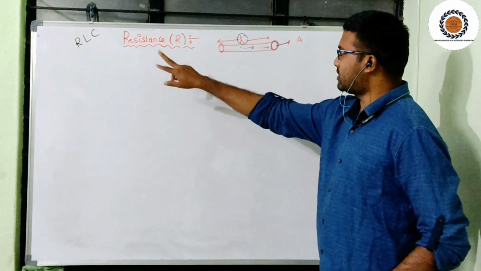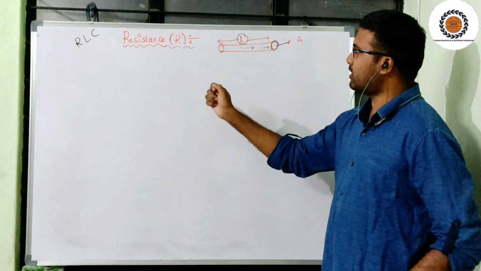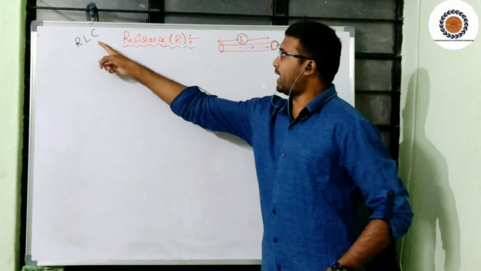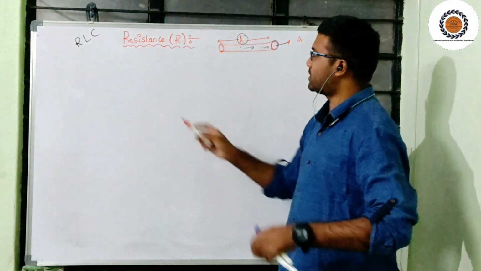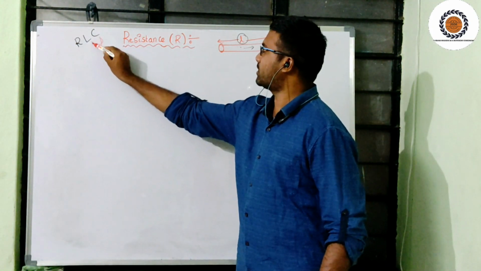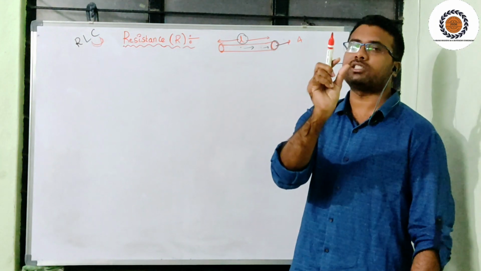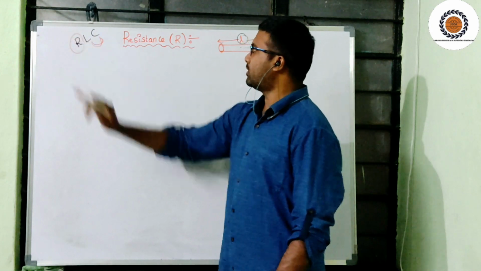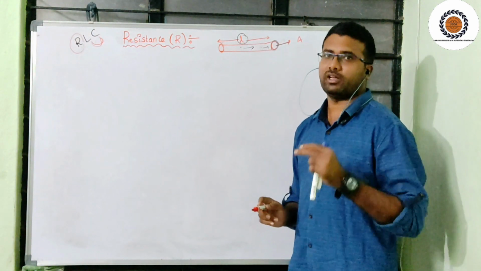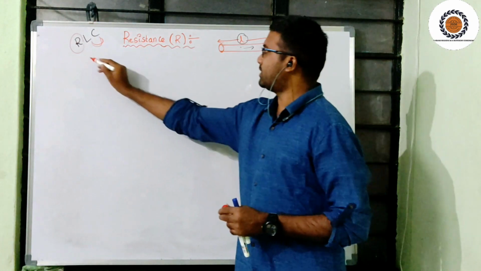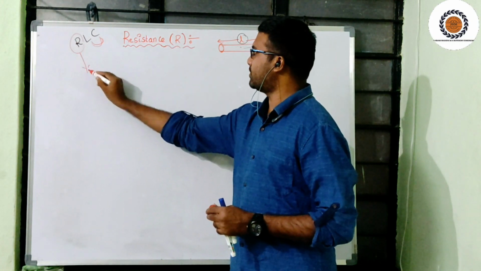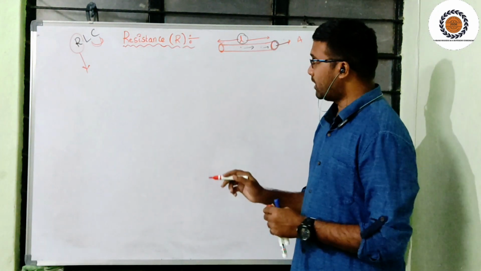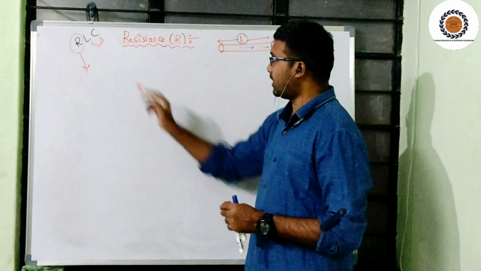So of these three elements, resistance, inductance and capacitance, all three are passive elements. Whereas for L and C, inductor and capacitor, a transition period of storage will be present. Resistance has no transition period of storage of energy. That's why resistance is a power dissipated element. I will emphasize resistance more than L and C.